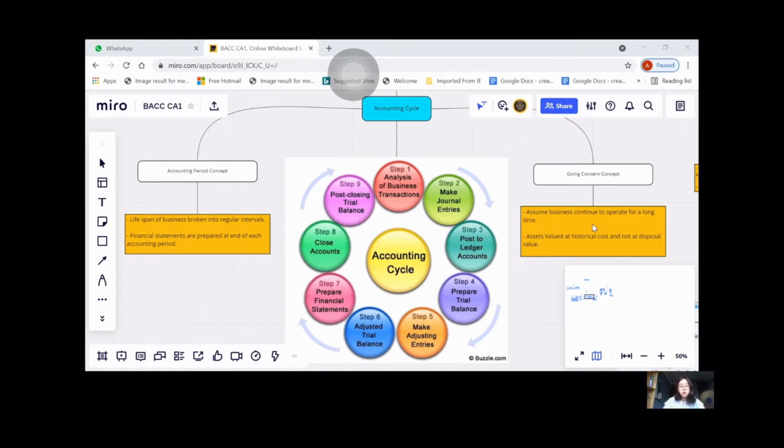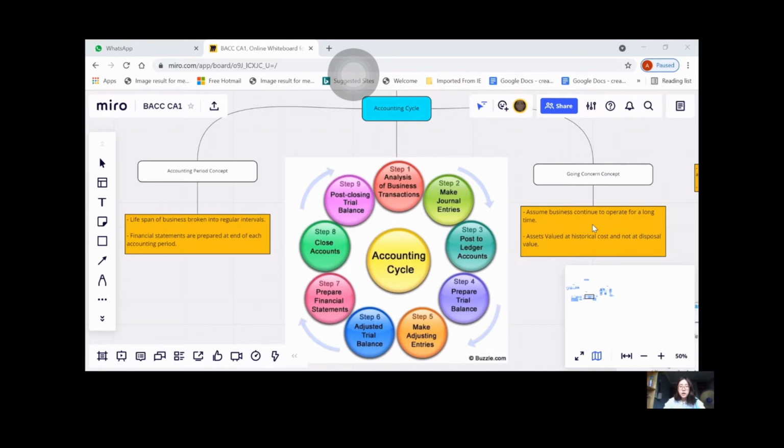The accounting period is a concept referring to how the lifespan of a business is broken into regular intervals. For example, closing accounts and preparing the financial statements at the end of each month to find out the company's profit or loss. The accounting period can also be a time period of 6 months or a year.